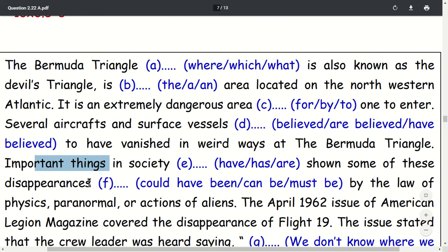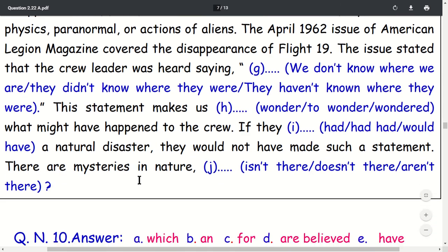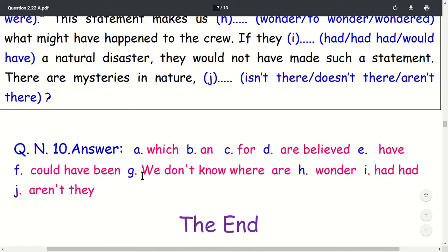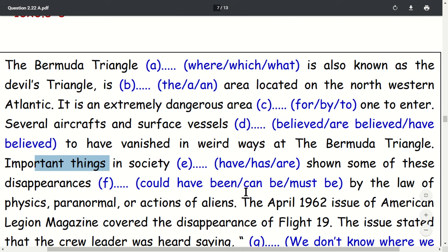Number F: important things in society have shown that some of these disappearances could have been explained by the laws of physics, paranormal events or actions of the aliens.